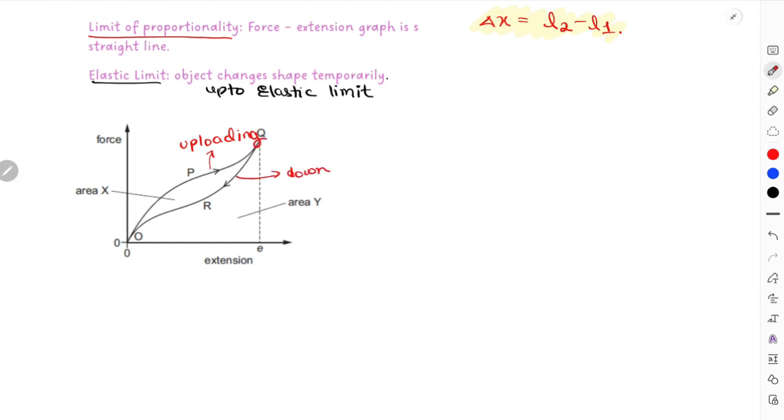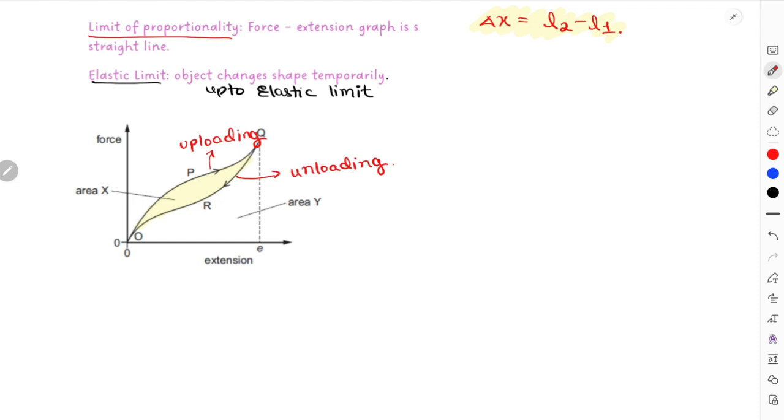I mean, not exactly downloading files from the internet, I was not getting the proper word, it is unloading, right? So that is loading and unloading, and within these two graphs, this area over here will represent the energy lost during the loading and unloading.